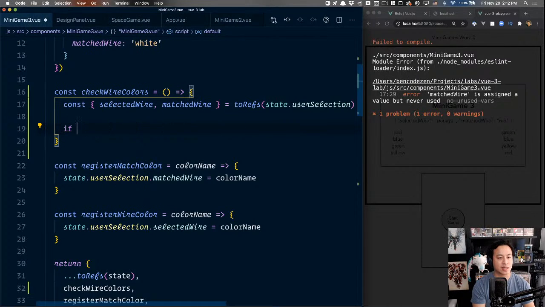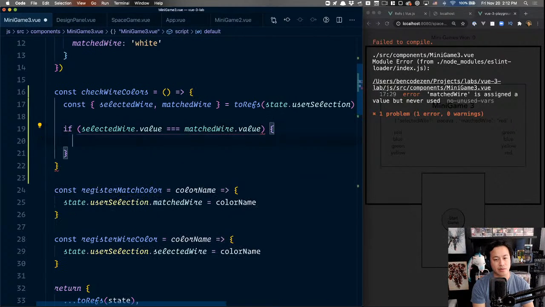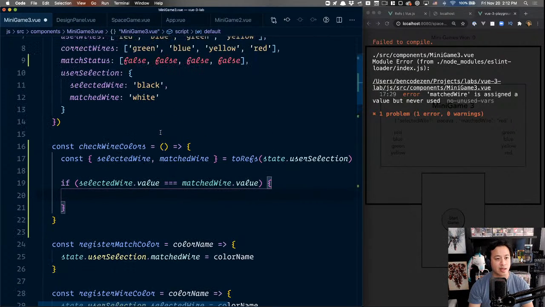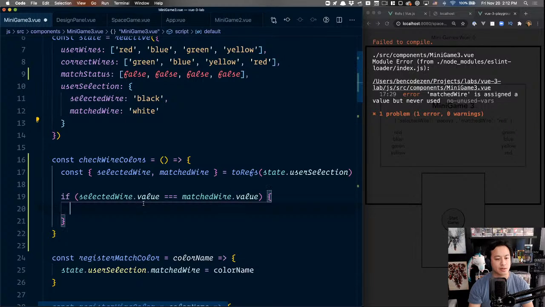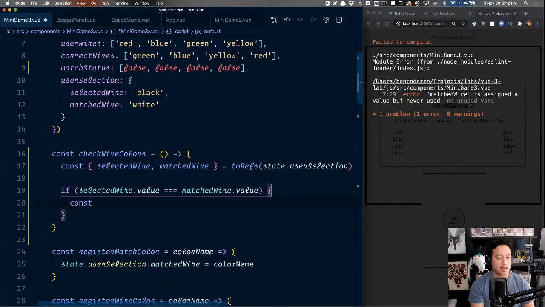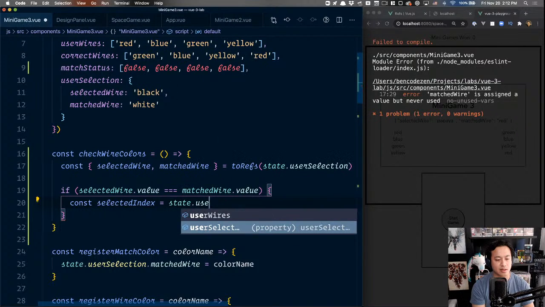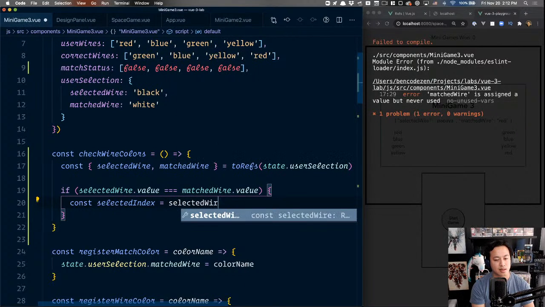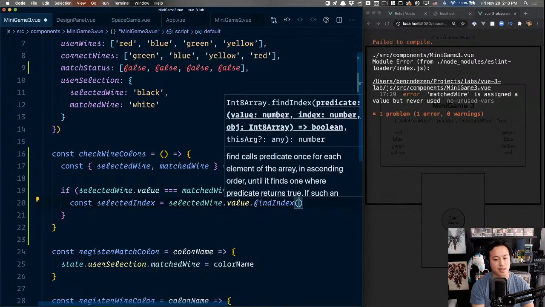And so what we're going to say is basically if selected wire dot value is equal to matched wire dot value, we're just going to say, so a couple of things. We need to actually update the true false of this particular section. So the problem with selected wire is it needs to actually find it. So const selected index is going to be state dot selected wire dot value dot find index of the selected wire dot value.